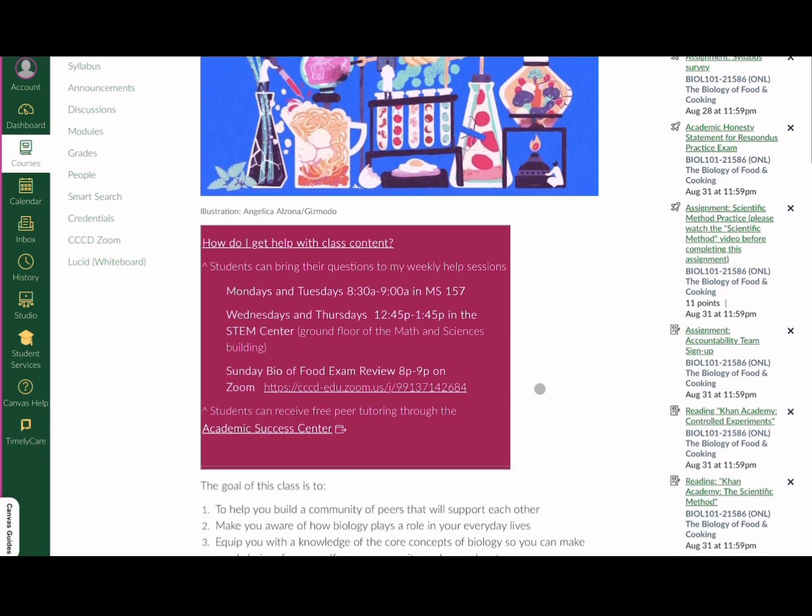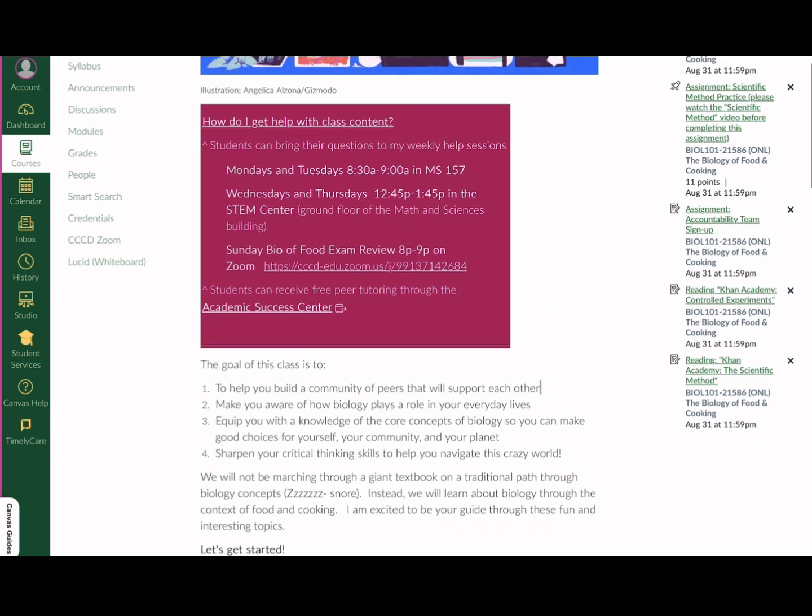Below in that wine-colored box, these are the times and locations that you can find to meet with me, either in person if you're on campus or virtually. I will have a weekly Sunday virtual meeting. This will be mainly in the form of a review session for the week's content, but it's also a place that you can come talk to me and get help on very specific things.